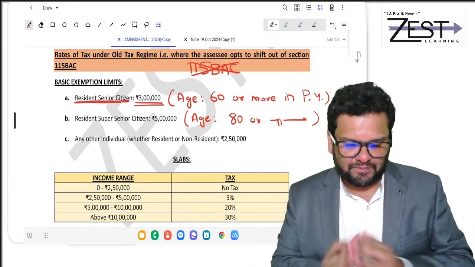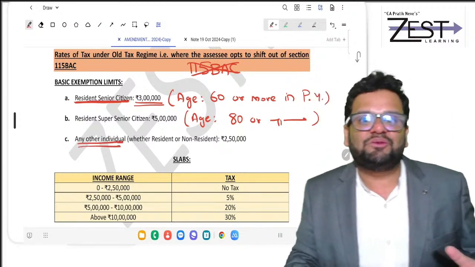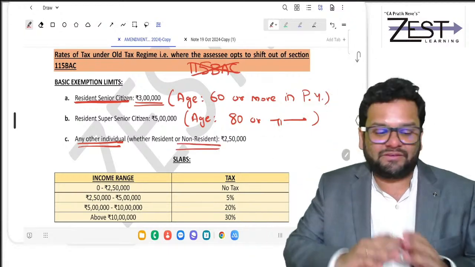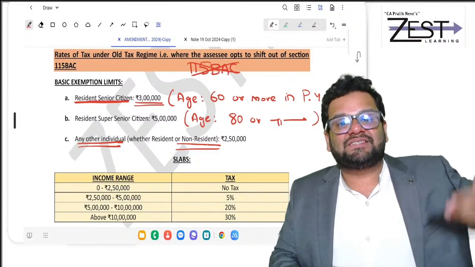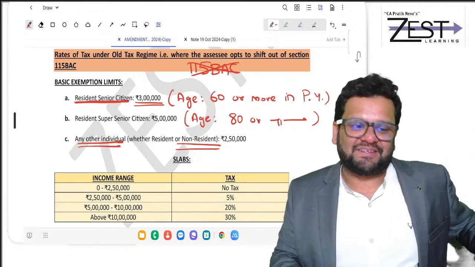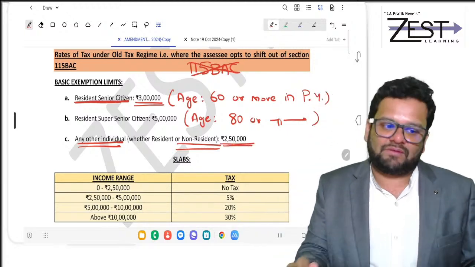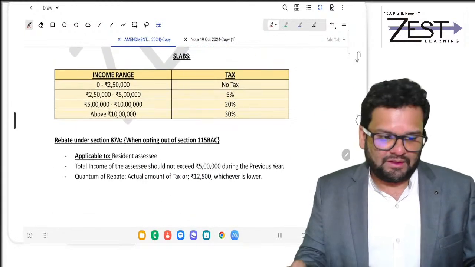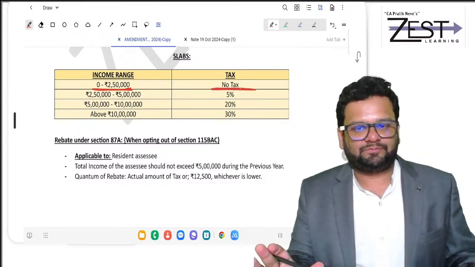And finally, in case of any other individual, who is either a non-resident, or who is a resident whose age is less than 60, then the basic exemption limit is 2.5 lakhs. Clear? Now what are the slabs? 0 to 2.5 lakhs, no tax.